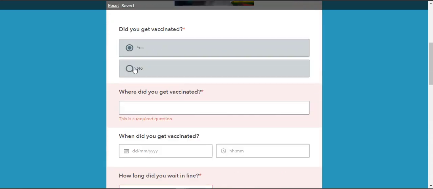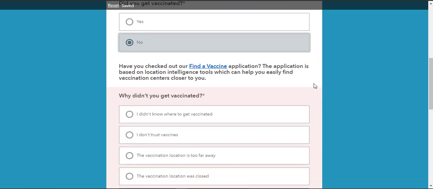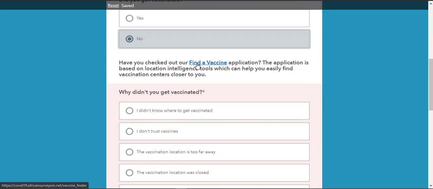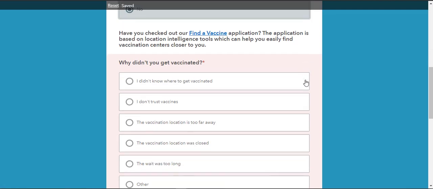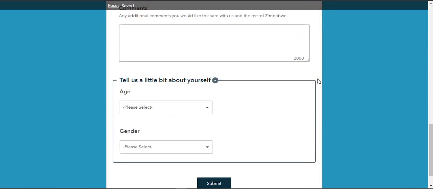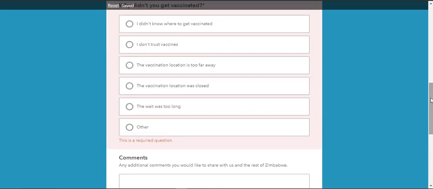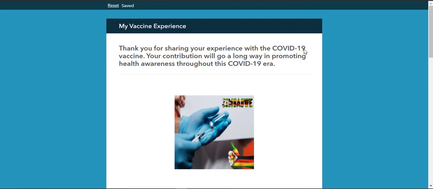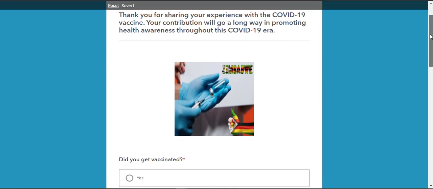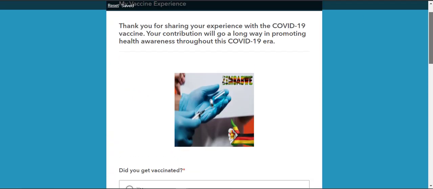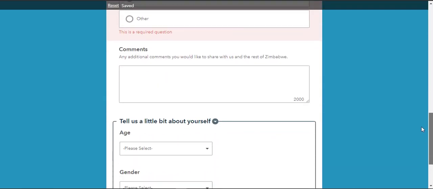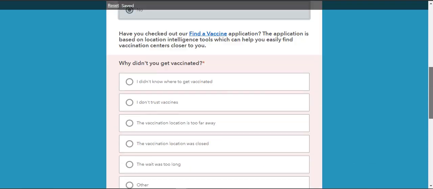If I didn't get vaccinated, there's another set of questions for that, and it also gives me the option to use the vaccine finder application. I also answer questions on why I didn't get vaccinated, which will be used by decision makers to make analytics based on people's responses. Please note that this information is voluntary. We do not force anyone to submit this information without their consent.